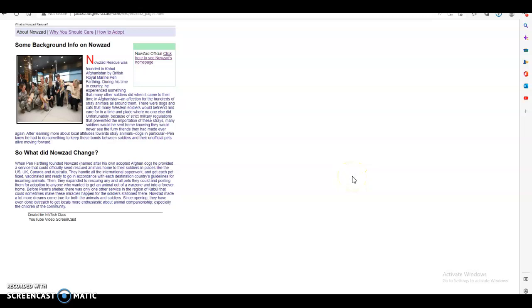Everyone. So for my exercise 2, I am discussing my favorite charity organization, which is Nowzad Rescue in Kabul, Afghanistan. It is where my 2 dogs are from, so it's very near and dear to my heart. So this is my first page.